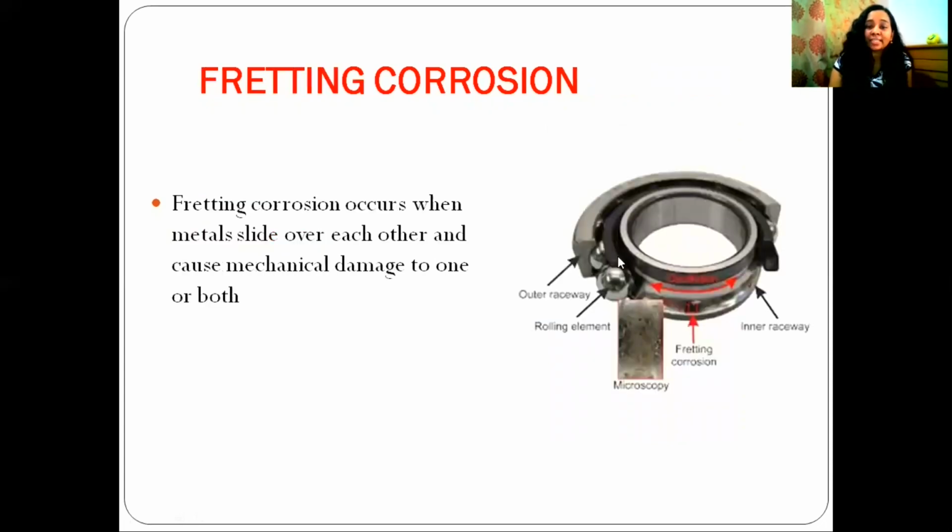Fretting corrosion is another type. Fretting corrosion occurs when metals slide over each other and cause mechanical damage to one metal or both metals. Here you can see a rolling element, because of the rotational movement of this metal that causes corrosion. So this is fretting corrosion.